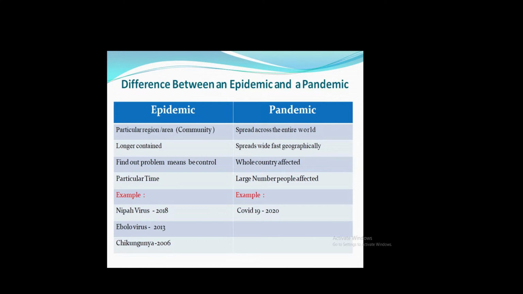First, it spreads across the entire world, as I already told, and spreads fast geographically, across very wide geographic areas, and whole countries are affected. Whole countries are now affected with the coronavirus, especially China, Italy, and America. So many countries are affected, and a large number of people are affected. This is a coronavirus example, COVID-19 in 2020, a pandemic disease.